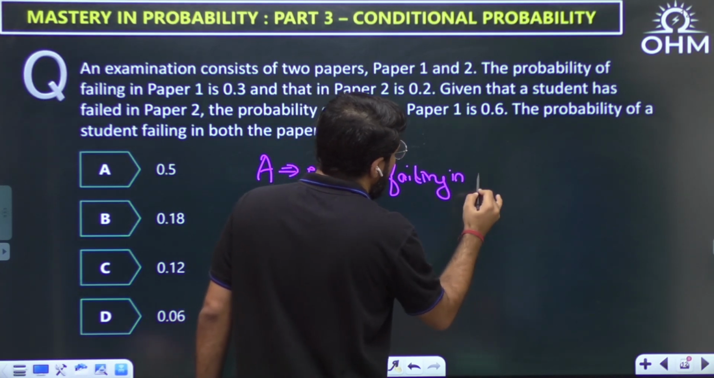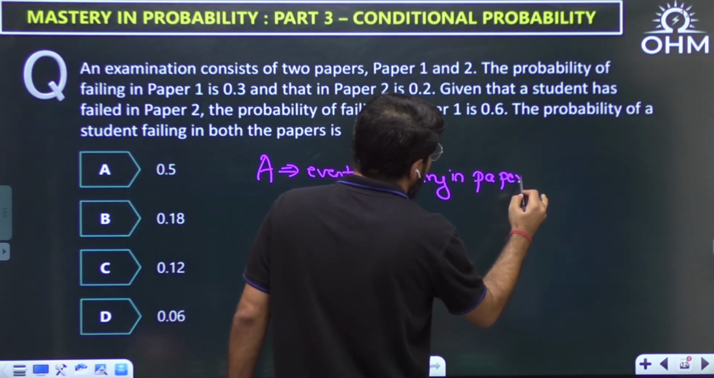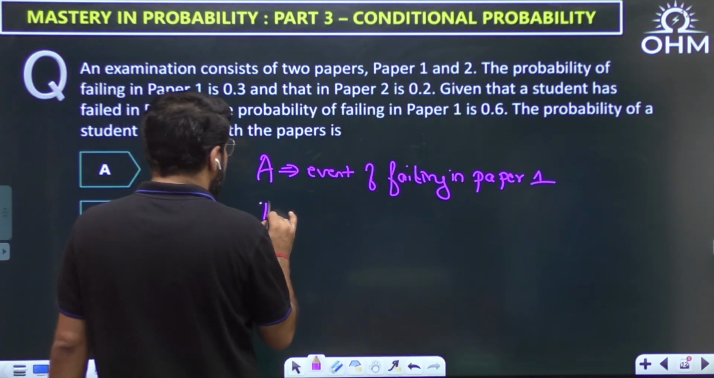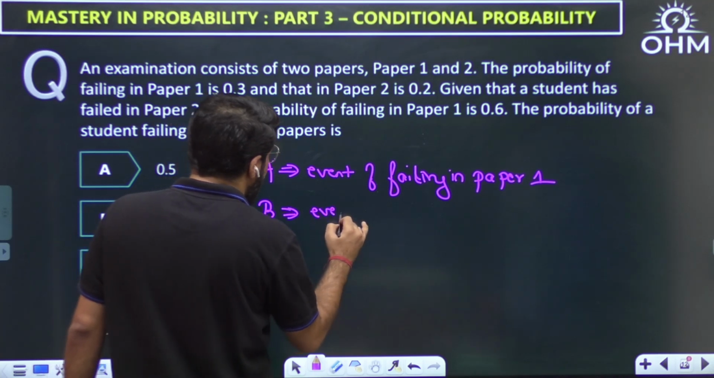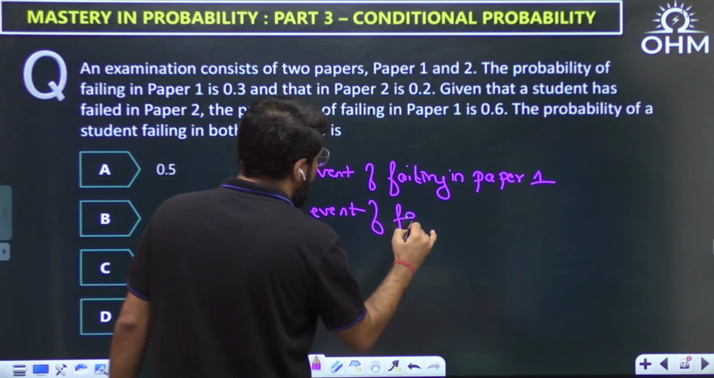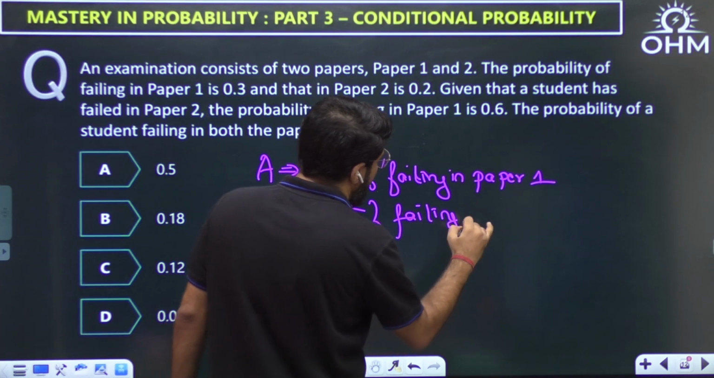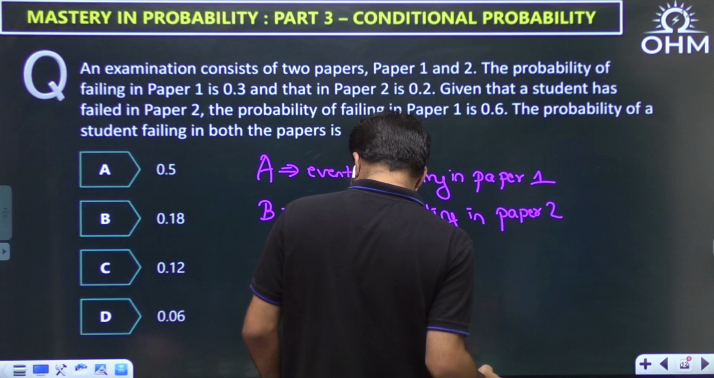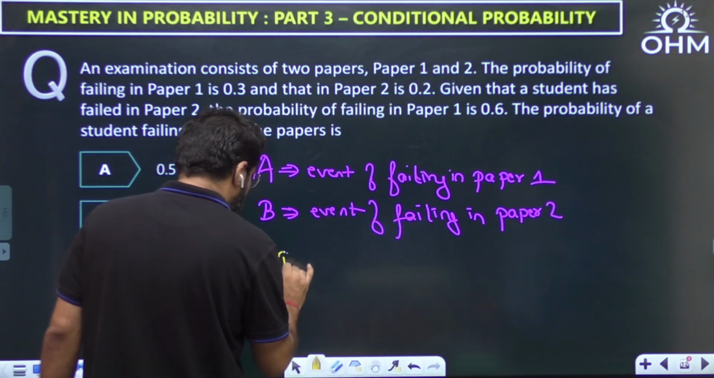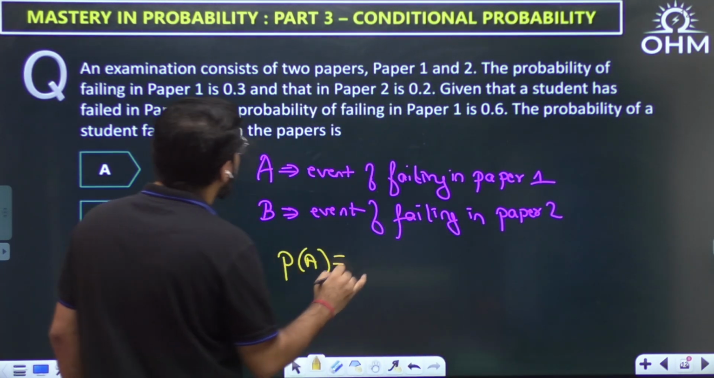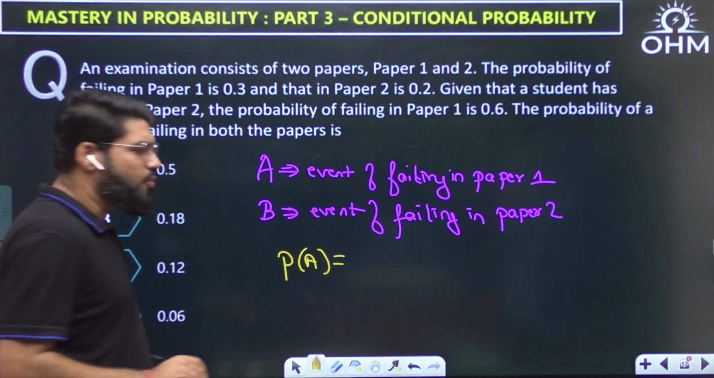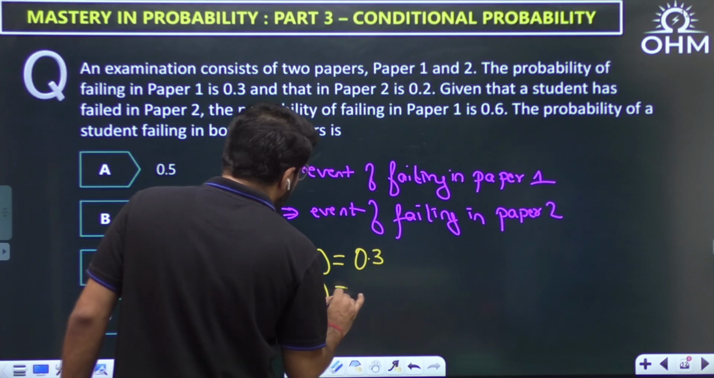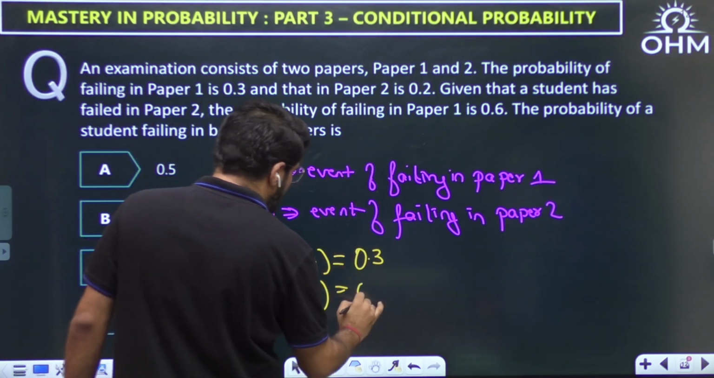Event of failing in paper 1. And similarly, let us say B is another event of failing in paper 2, right? Failing in paper 1 and failing in paper 2. Now, what is the probability of A? Probability of failing in paper 1, 0.3. What is the probability of B? Probability of failing in paper 2 is 0.2.